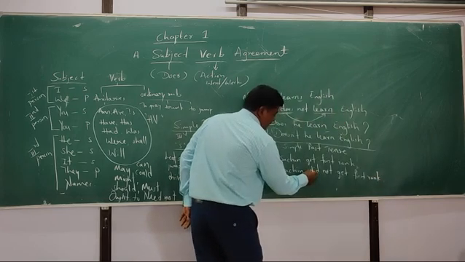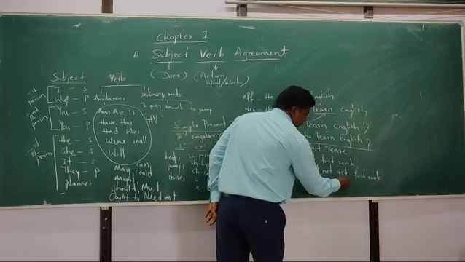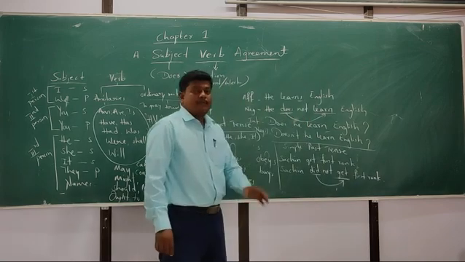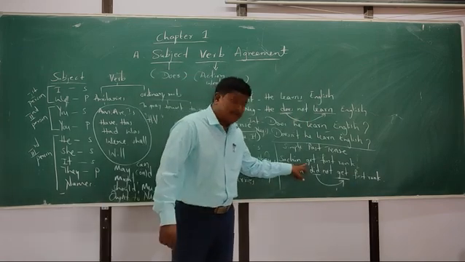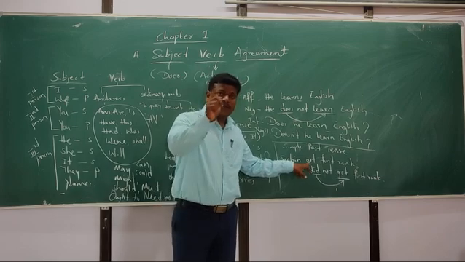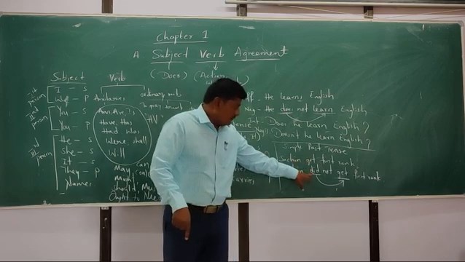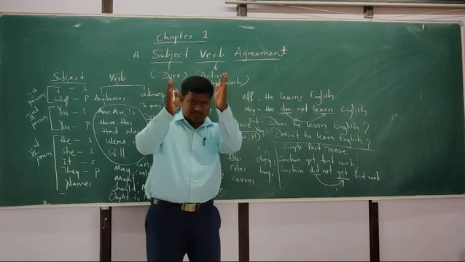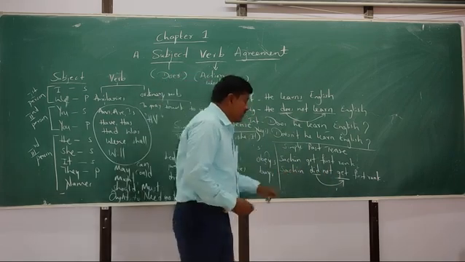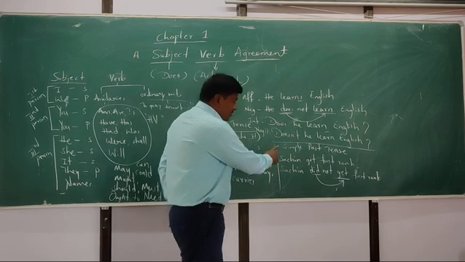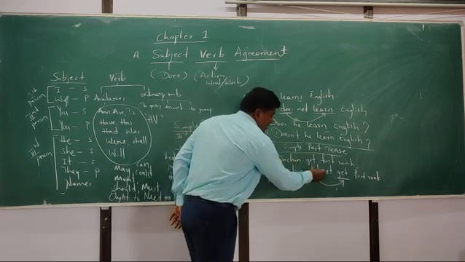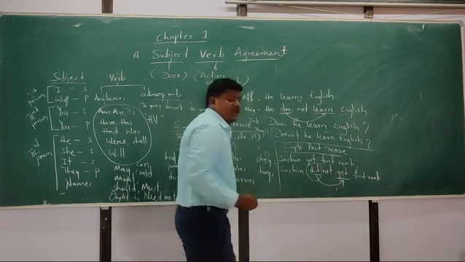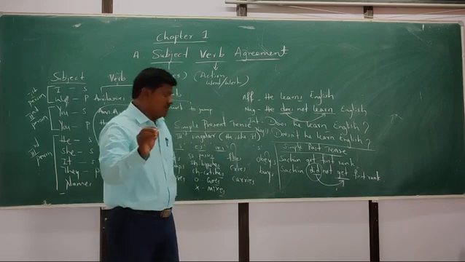Here we use did, so the verb is again in the first column form. In the positive sentence we applied the verb in the second column form, but here we change that verb back to the first column, the same as it is. So you should be careful in the simple past tense. When did comes, we should change the verb again into the normal stage.